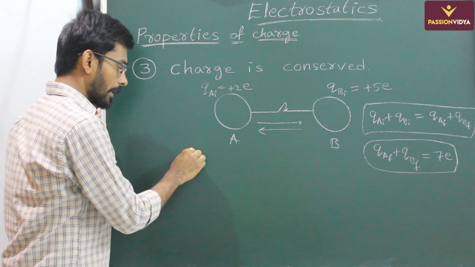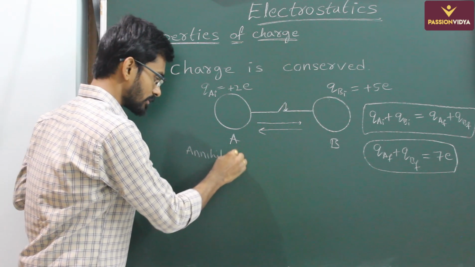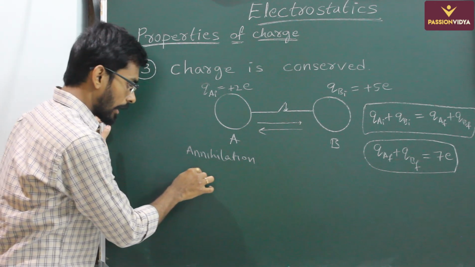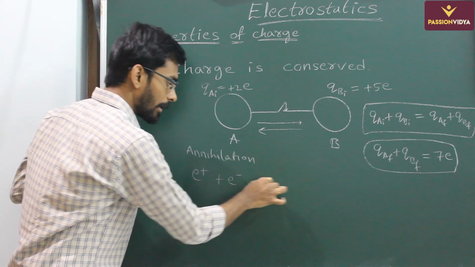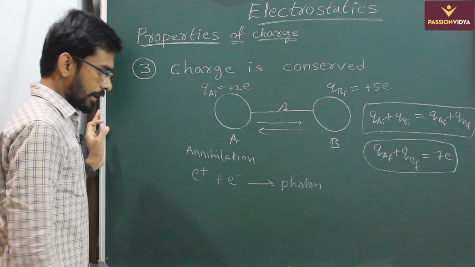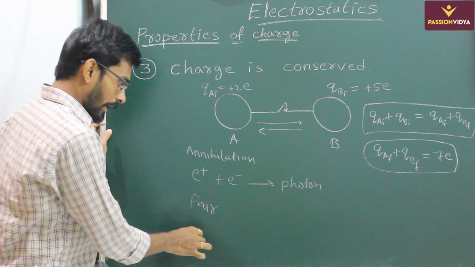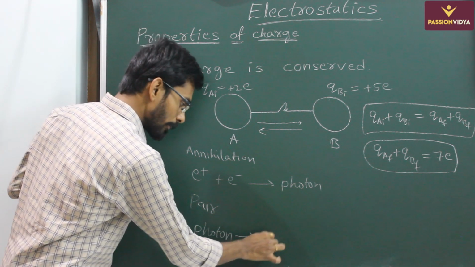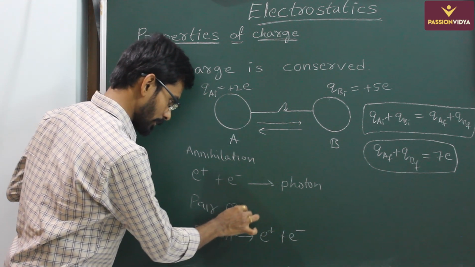Let us take annihilation, we call it as annihilation. Here a positive charge and a negative charge may combine to give you energy. Photon means basically it is energy, guys. Similarly, pair production, a photon may produce a positive charge and a negative charge. Pair production, we call it as pair production.